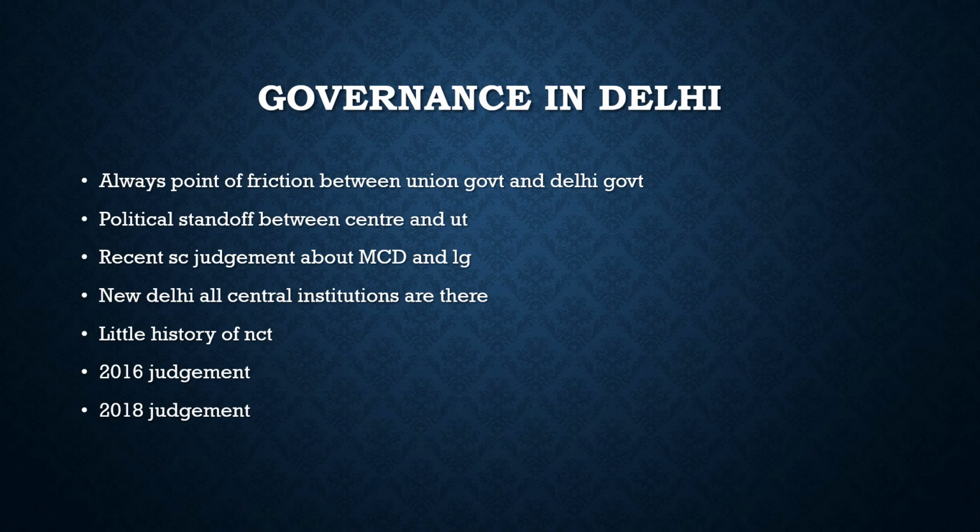The Lieutenant Governor was appointed as head. In 2018, the Supreme Court reversed this judgment and the powers were given to the elected government of Delhi. And in the 2018 judgment, the Supreme Court mentioned a three-chain accountability system, where the Council of Ministers are accountable to the Assembly, and the Assembly is accountable to the people.